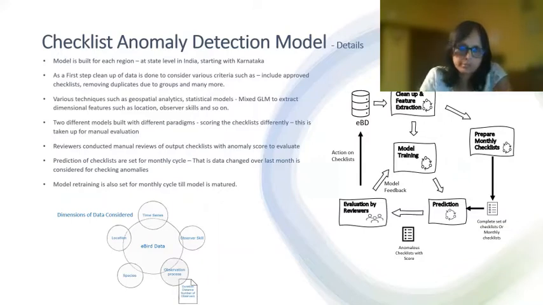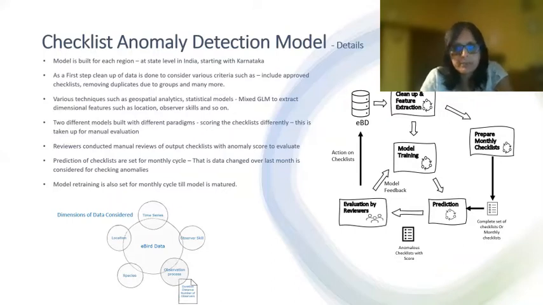To talk about the process of building the model, first the data is cleaned. That is, for example, pick out only the approved checklists or drop the duplicates considering group checklists and so on and so forth. Further, features are extracted. When we say features, it is different dimensions of the data. So different techniques are used, such as geospatial analytics for extracting the location features, statistical models for extracting the observer skills, and so on.